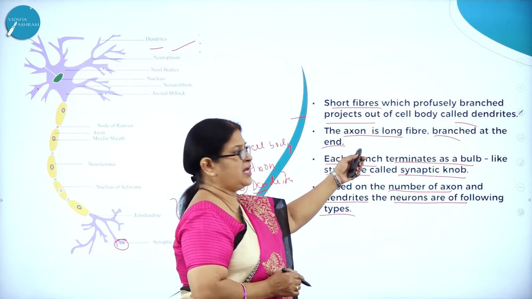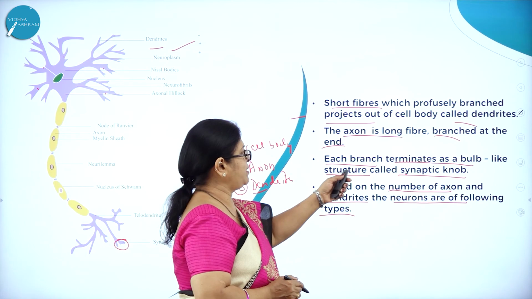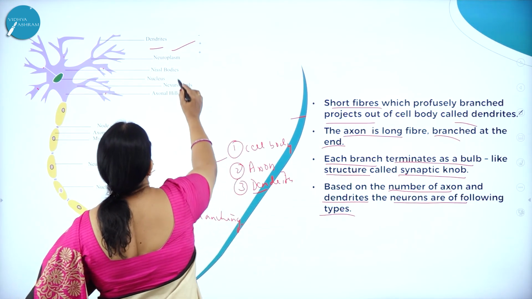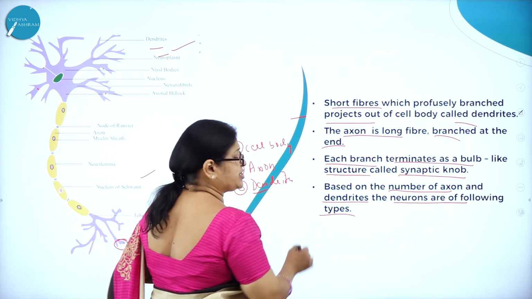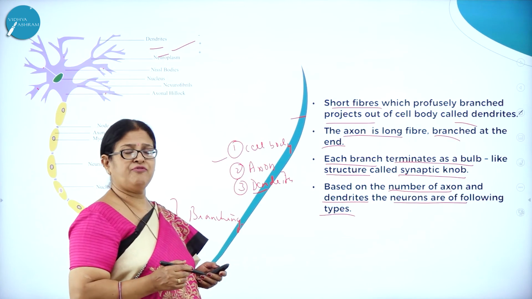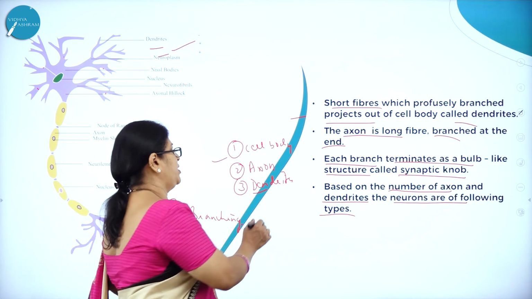So the axon is a long fiber branched at the end. Each branch terminates as a bulb-like structure called synaptic knob. So this is axon and this is dendrites. Based on the number of axon and dendrites, the neurons are of the following types called unipolar, bipolar and multipolar.